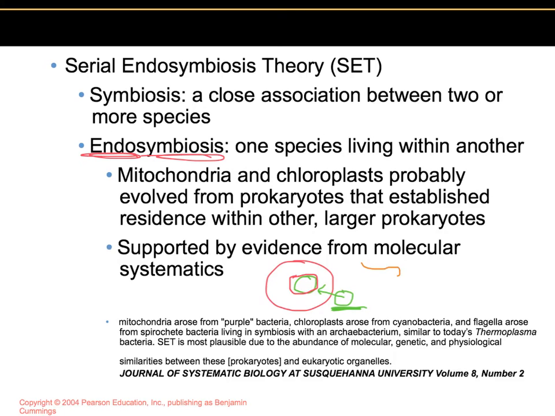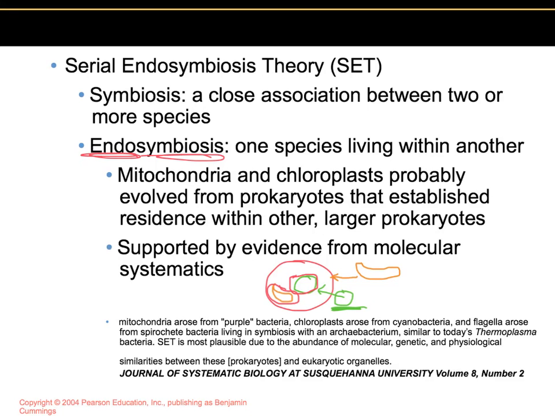And the same would also go for the mitochondria. Here you have the mitochondria, and it might have been engulfed, and when it did, it would have gotten some of that plasma membrane around it, and now you have an organelle that we now call the mitochondria, but it was at one point an independent prokaryote. So these smaller prokaryotes were engulfed by a bigger one, and when we look at the molecular systematics, the genetics of it, we can see that chloroplast and mitochondria kind of rock to a beat of their own, which closely resembles that of prokaryotic cells.